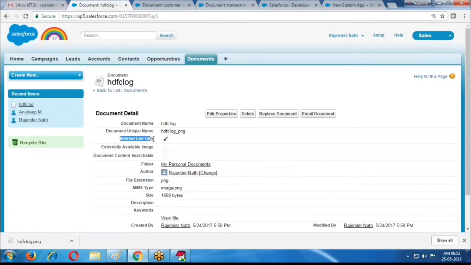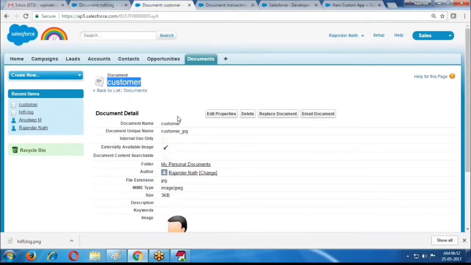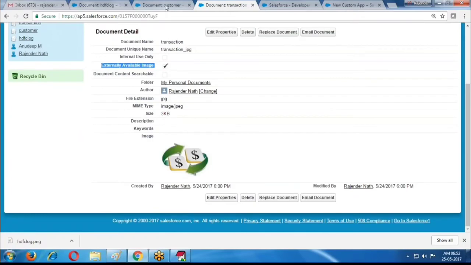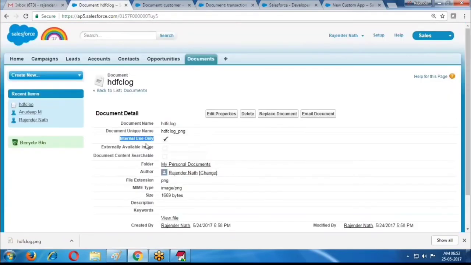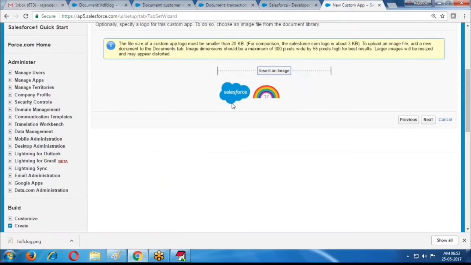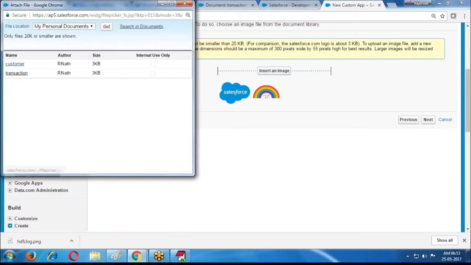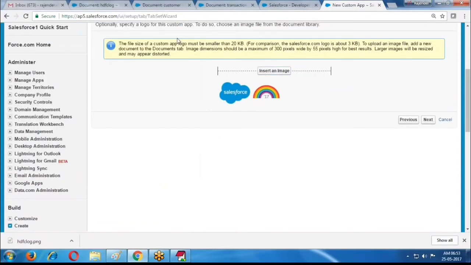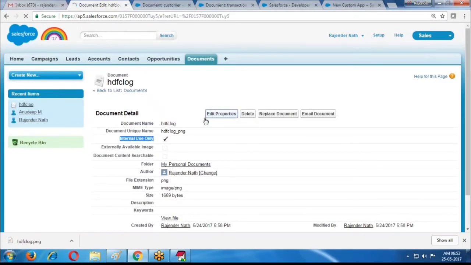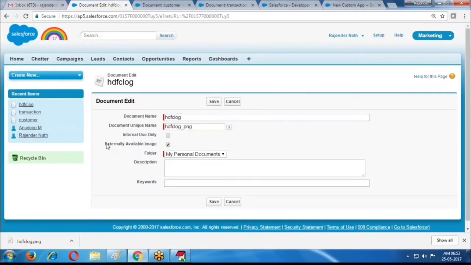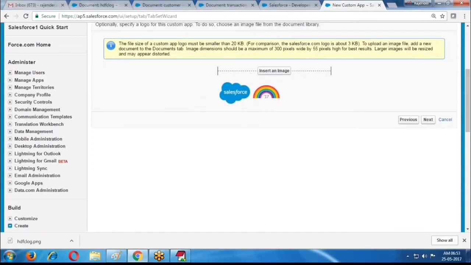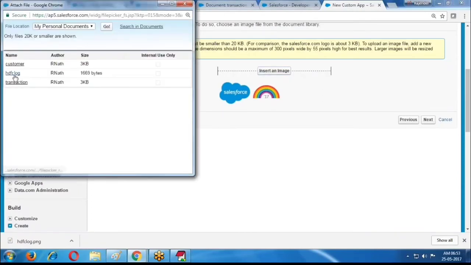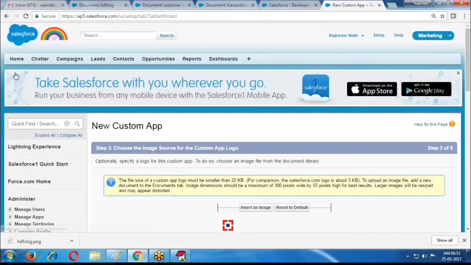The reason is that the HDFC logo is marked internal use. These logos are externally available, so that is the reason they are displayed, but the internal use one is not available. So when you are creating an application, only these two are available. Suppose I edit it and instead of internal I select external. Now this image is also available, the HDFC logo. I am selecting the HDFC logo.